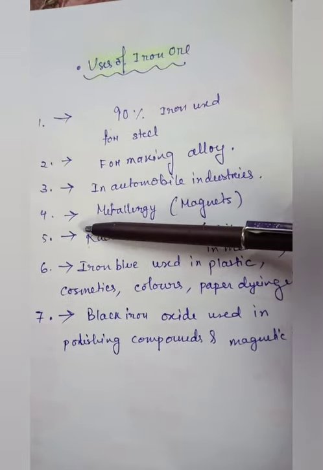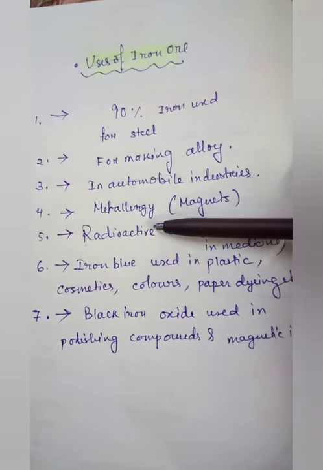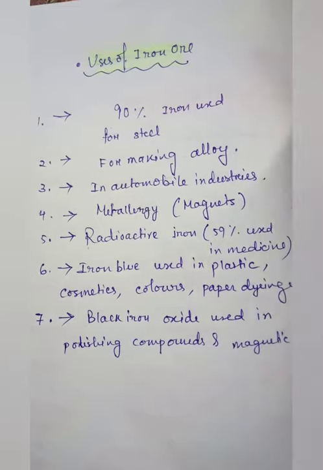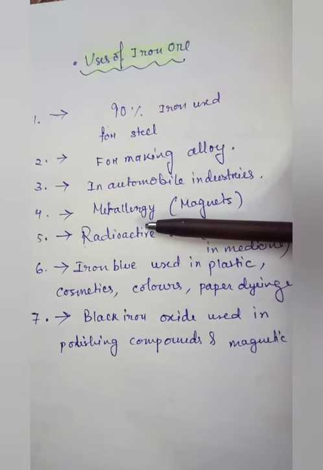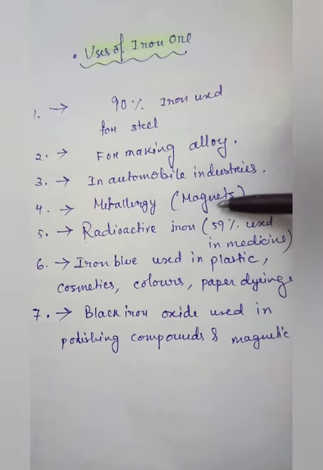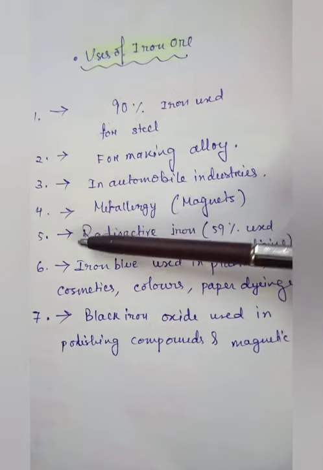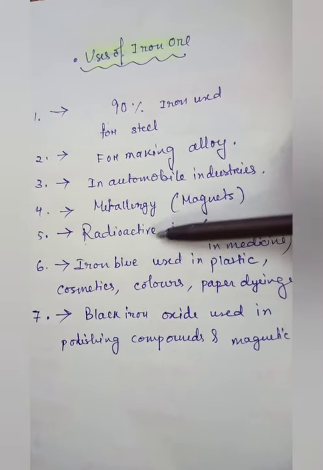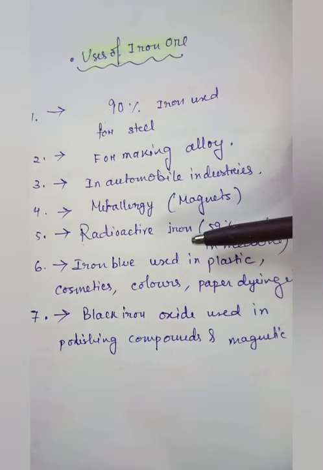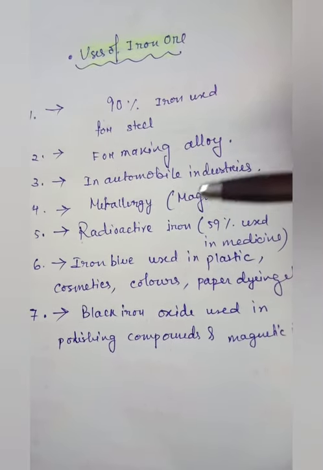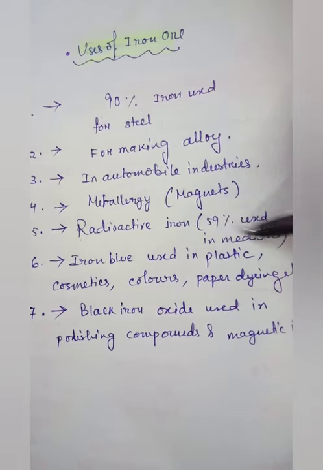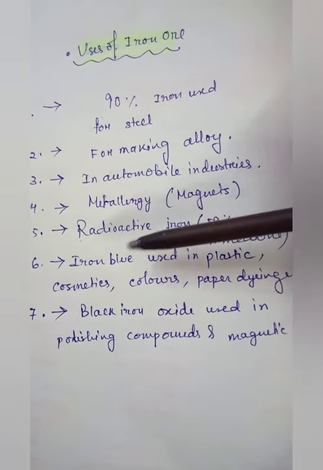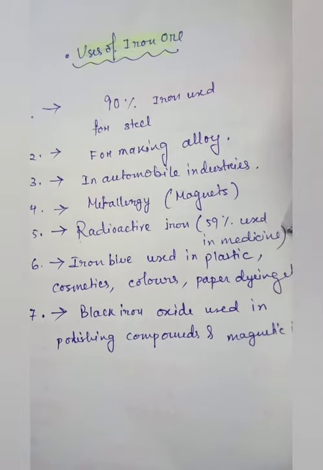And next, number 4, metallurgic. Powdered iron is used in the metallurgic department for making magnets. Number 5, radioactive iron, which is used for medicinal purposes. The iron which we consume as medicine is radioactive iron. 59% radioactive iron is used in medicines.